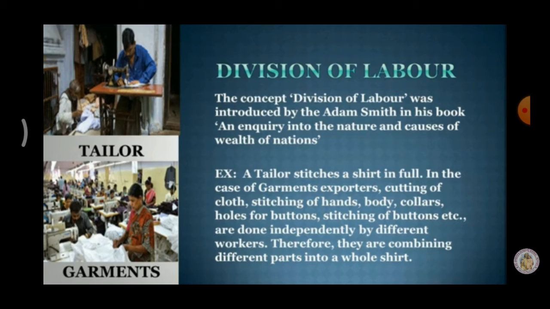These processes are done by independent laborers. Therefore, they combine the parts into the whole shirt. After that only, we get the full shirt.